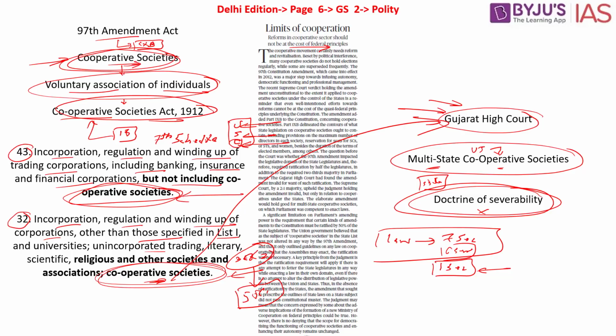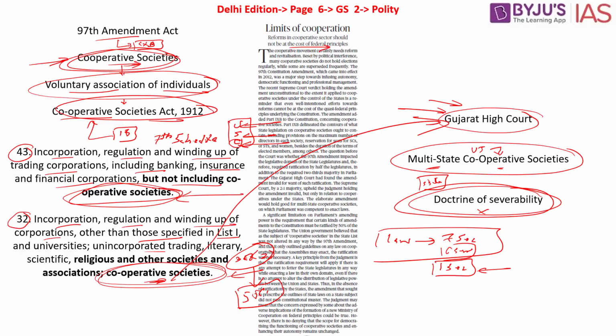What does this article say? So this article goes on to say that the original idea or the intention behind the bringing of the cooperative society is a beautiful legislation. Yes, it's a beautiful legislation. The intention was good, the objective was good, and the idea was to accomplish a welfare state and to empower the people who are part of the cooperative society. In spite of the good intentions, the central government should not enter the domain of the state government. So basically, if there are certain laws which are violating the federal principles, that should not be undertaken in spite of the good intentions, says this article.